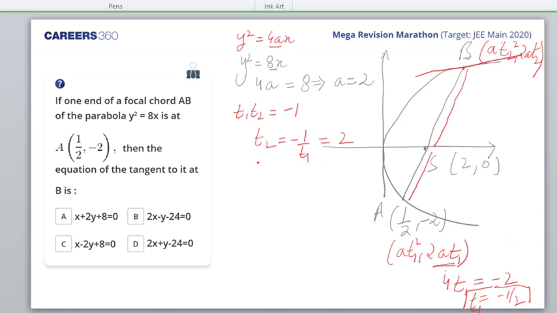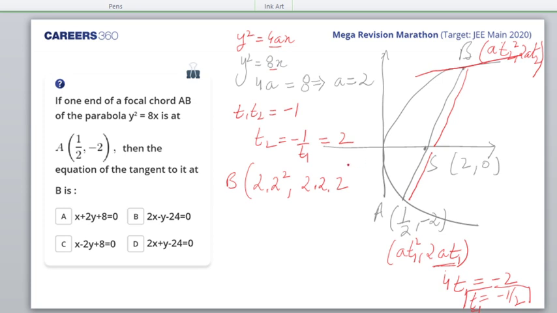Okay. So what are the coordinates of B? B coordinates are (a t2 square, 2a t2). t2 square means 2 square, comma 2a is 2, t2 is again 2.